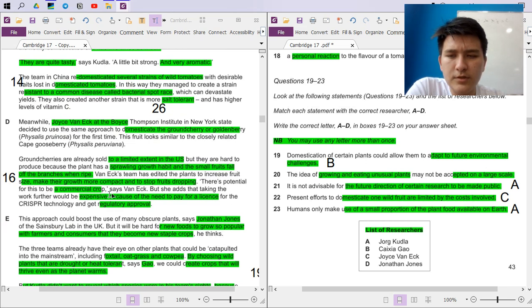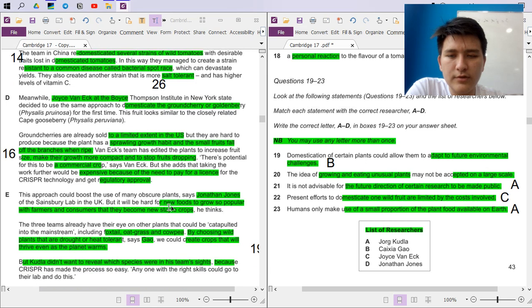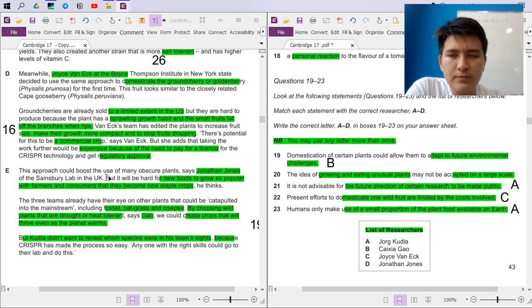There's potential for this to be a commercial crop, but taking the work further would be expensive because of the need to pay for a license for the technology and get regulatory approval. This approach could boost obscure plants, but it will be hard for new crops to become so popular with farmers and consumers that they become new staple crops. Oh, I see.